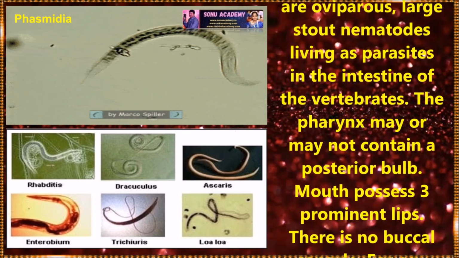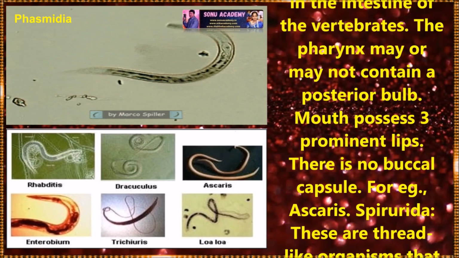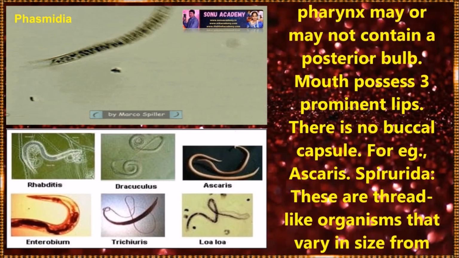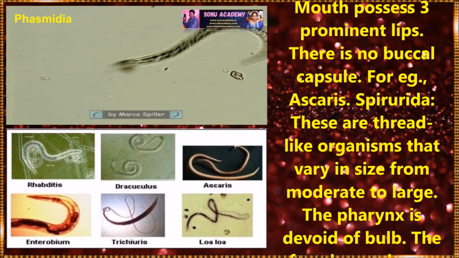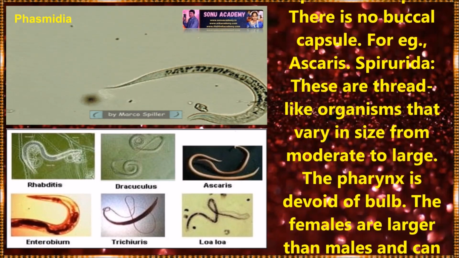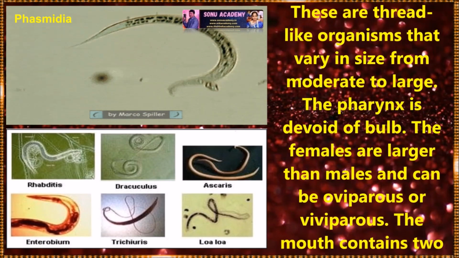Next one is Ascaridida. These are oviparous, large nematodes living as parasites in the intestine of vertebrates. The pharynx may or may not contain a posterior bulb. The mouth possesses 3 permanent lips. There is no buccal capsule. Examples are Ascaris.